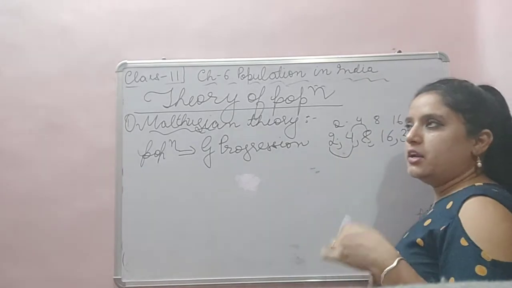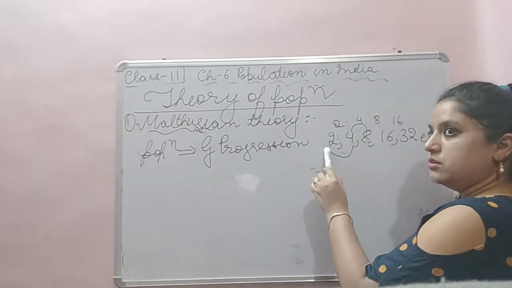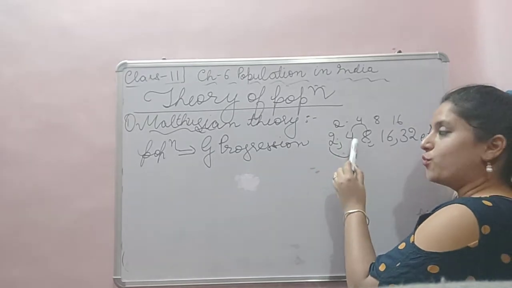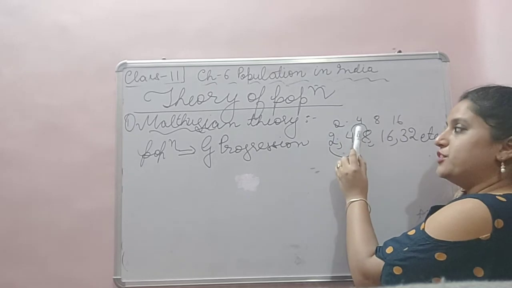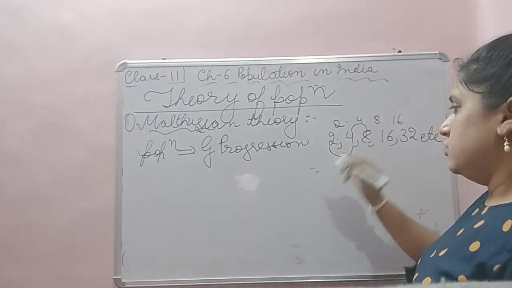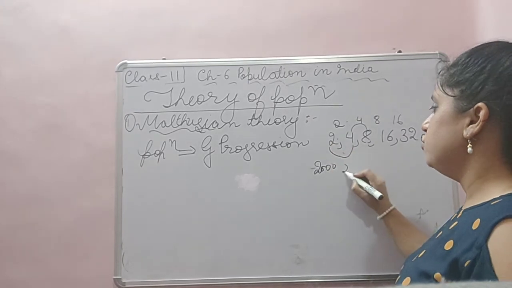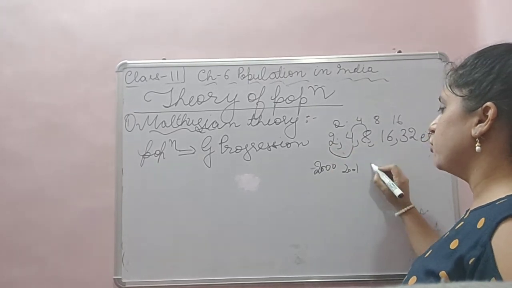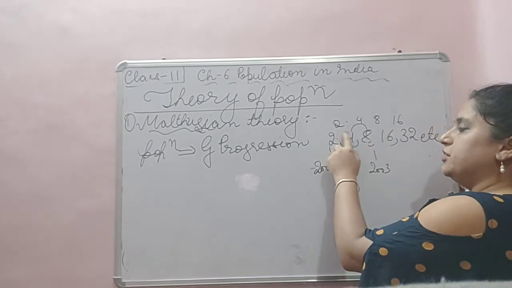If I explain with an example, if in 1 year population is 2, in the next year it is 4. What is the difference? 2. And in the third year it is 8. Difference is 4. Suppose in 2000 the population is 2. In 2001 population is 4. In 2003 the population is 8. So you see the difference.